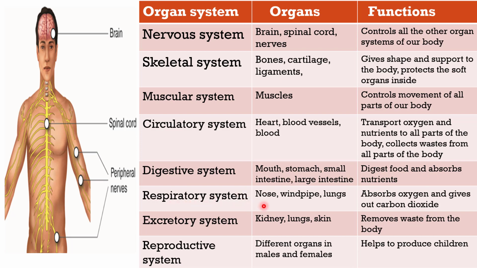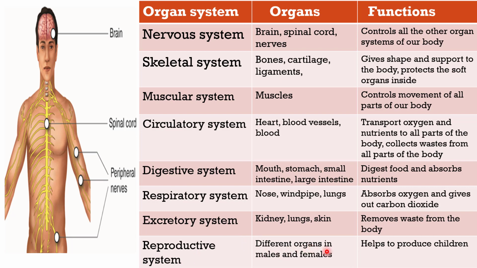The organs it contains are nose, windpipe, lungs, and the function of the respiratory system is absorbing oxygen and giving out carbon dioxide. Excretory system. It contains kidney, lungs and skin, and the function of the excretory system is removing waste from the body. Last but not the least is the reproductive system.